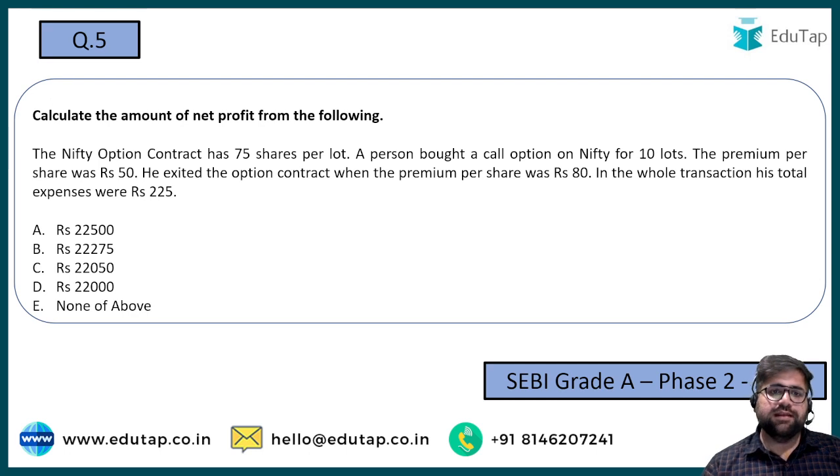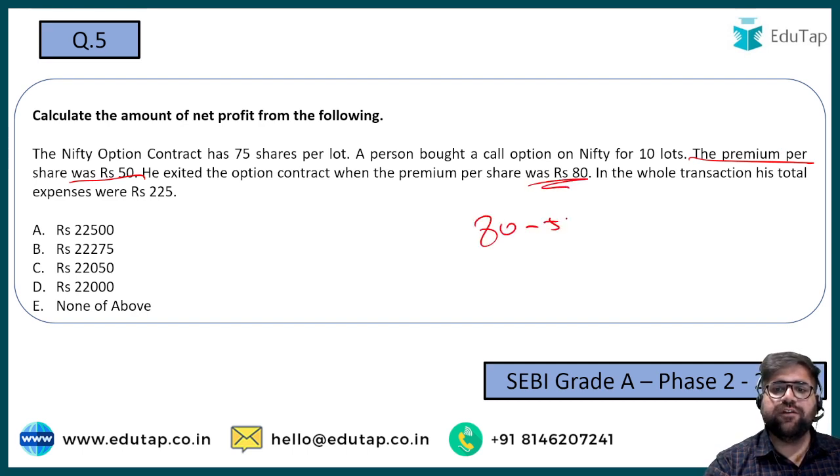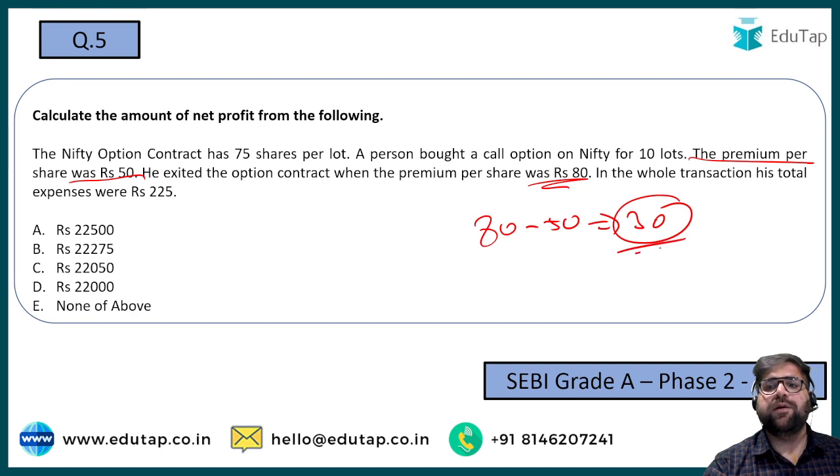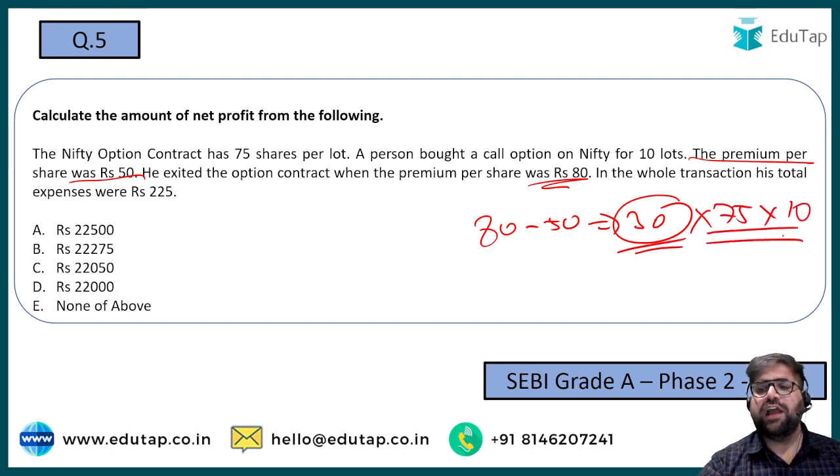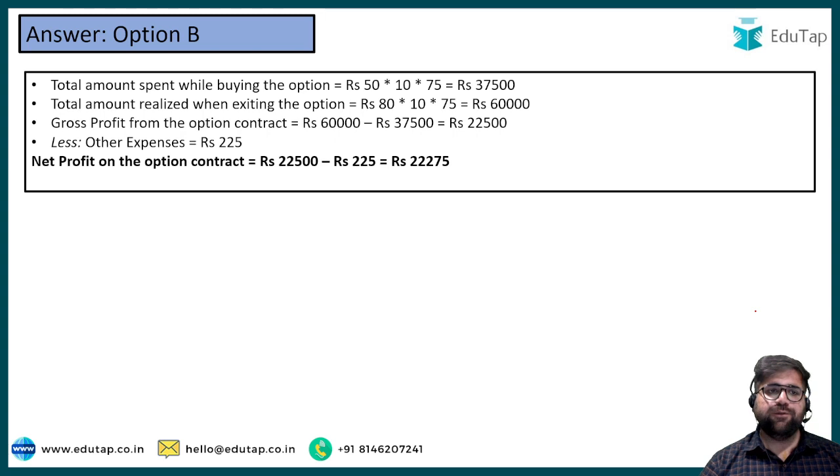See here, what I can see is that the premium per share was 50 and you are selling that share at 80. So 80 minus 50 is the total profit I am earning per share. As simple as that. Now I am purchasing 10 lots and each lot has 75 shares. So this is your overall quantity. Now you can multiply it yourself. I am just showing it for your convenience. Whatever final figure you receive, just reduce the expenses of 225 out of it. If you do the same, your answer will be option B.